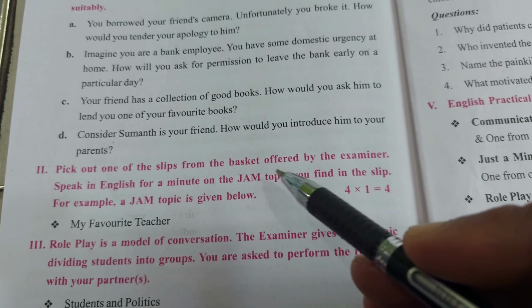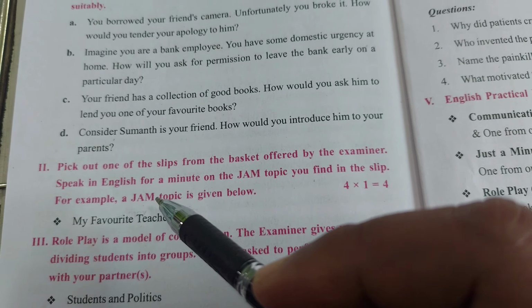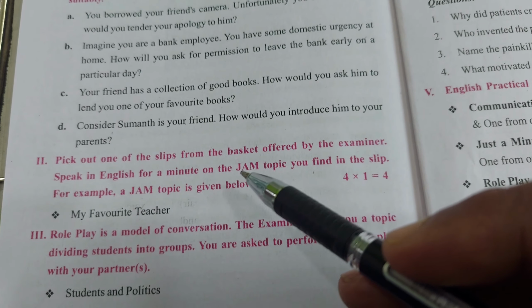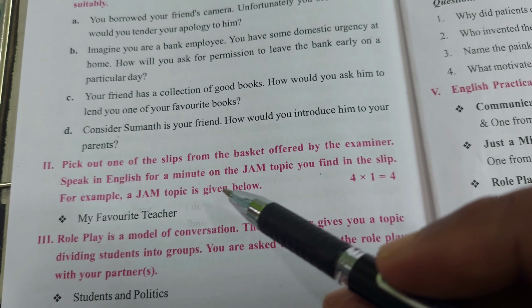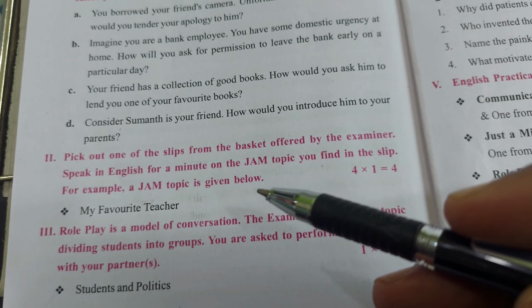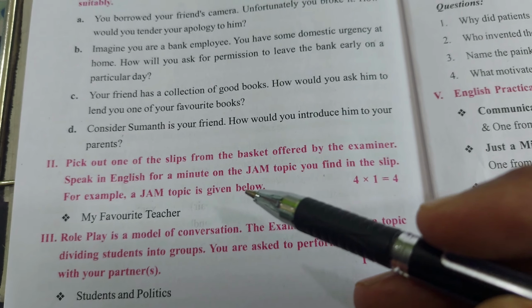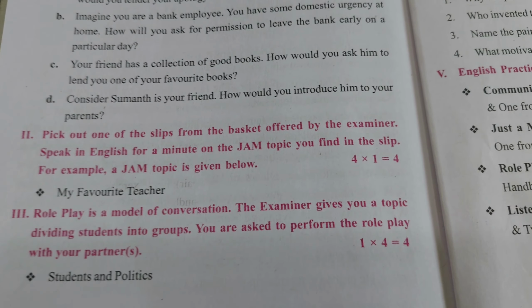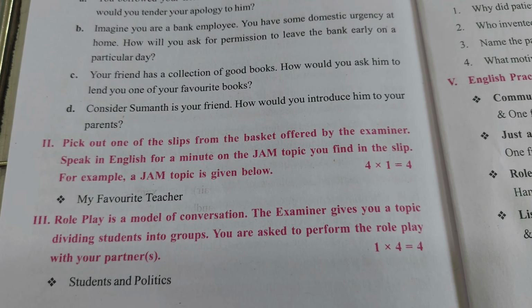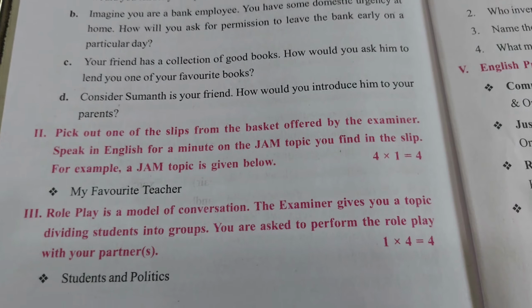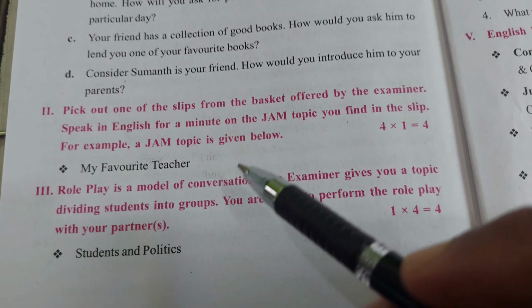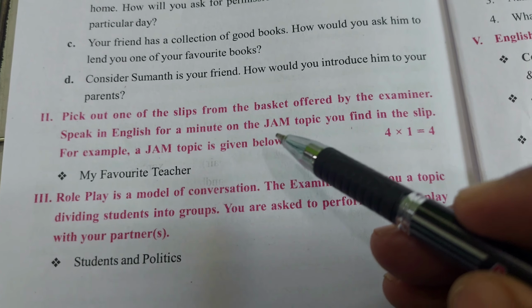Now come to the second one. Pick out one of the slips from the basket offered by the examiner. Speak in English for a minute on the JAM topic you find in the slip. So this is a draw system, lucky draw system. Just like practical science practicals, the examiner will be picking one slip for you from the basket, and you will be getting one topic like this. So you have to speak for 1 minute without any pause, without any mistakes. This is called Just A Minute, JAM.